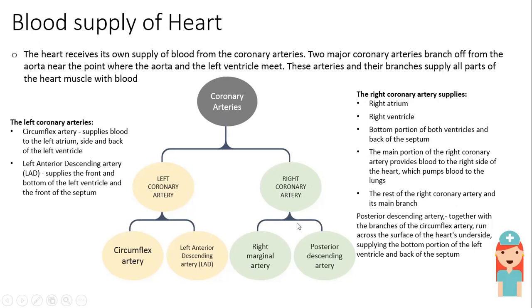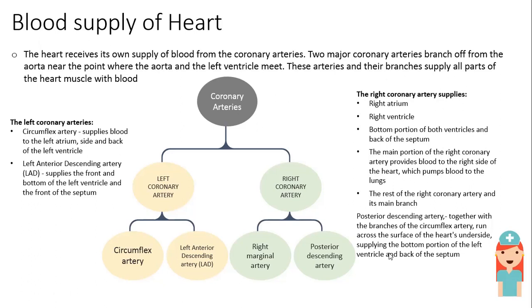Moving to the right coronary artery. It has the right marginal artery and the posterior descending artery. The posterior one works with the branches of the circumflex artery, whereas the right marginal artery supplies blood to the right atrium and the right ventricle, the bottom portion of both ventricles and the back of the septum.